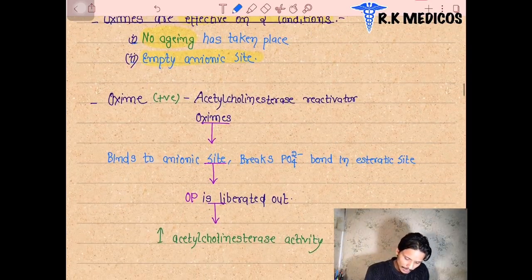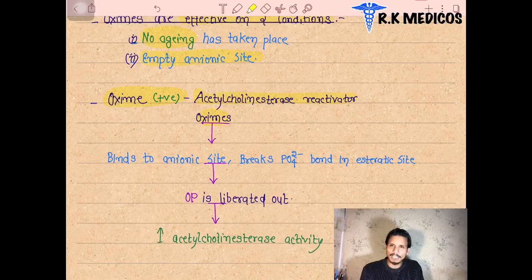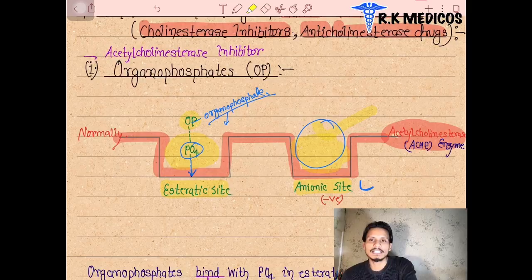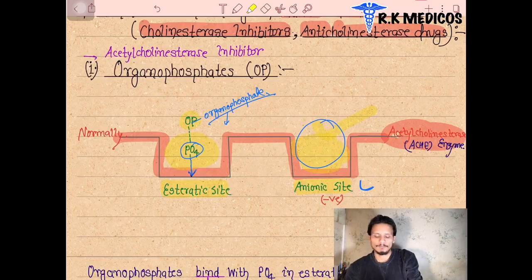When the oximes, the acetylcholinesterase reactivators, bind, where do they bind? At the anionic site. The esteratic site will be busy with the organophosphate and phosphate group, which are binding with a much stronger bond. Before that stronger binding happens, the anionic site is free.